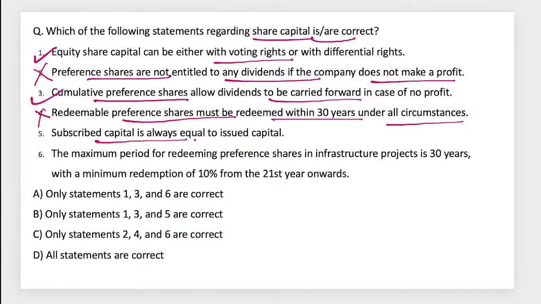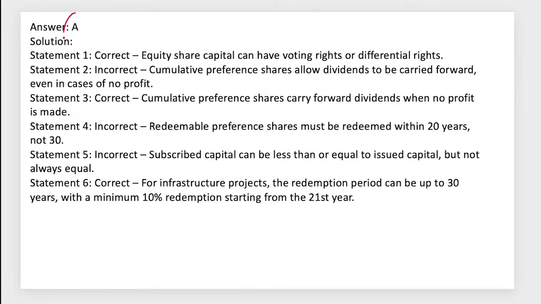Subscribed capital is always equal to issued capital. No, it can be less than or equal to your issued capital also. Subscribed capital can be less than or equal to issued capital, but we cannot say it is always equal to issued capital. It can be less than that also. The maximum period for redeeming preference shares in an infrastructure project is 30 years. This is true, with a minimum redemption of 10% from 21 years onward. Yes. 136. 136 means option A will be the right answer for this one.